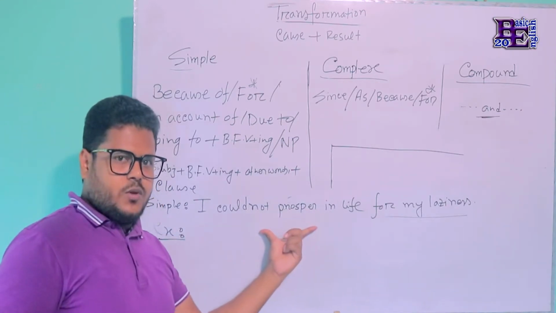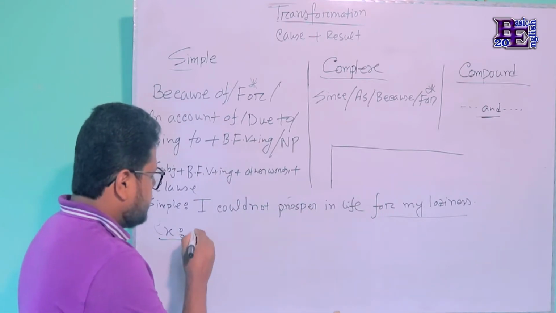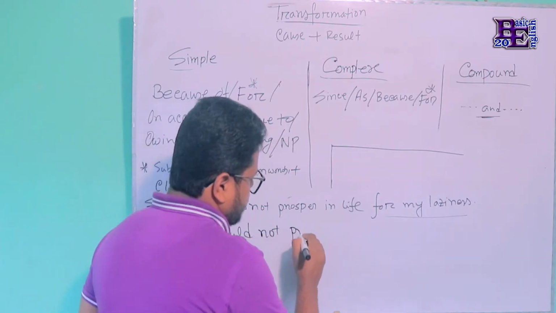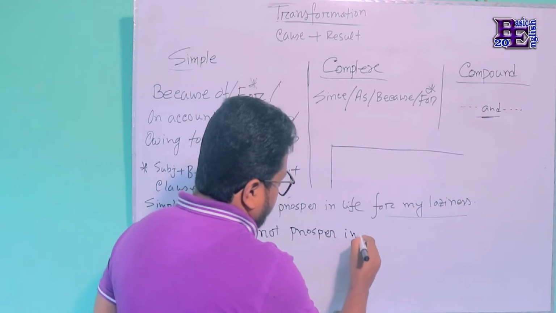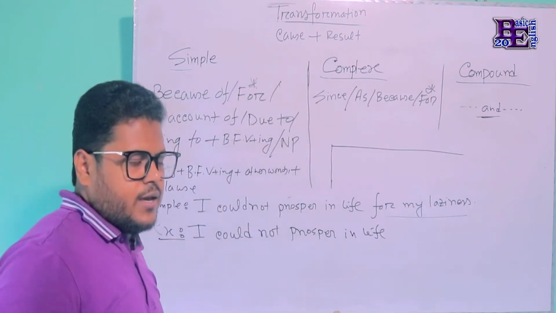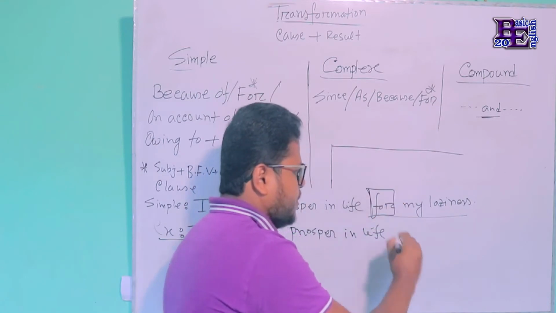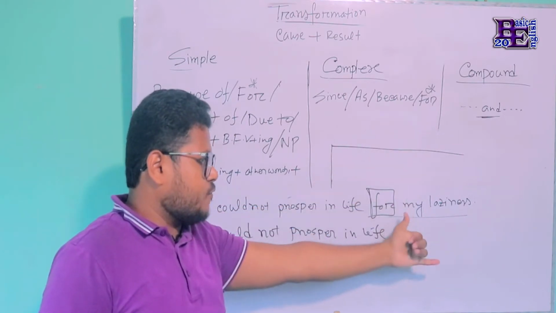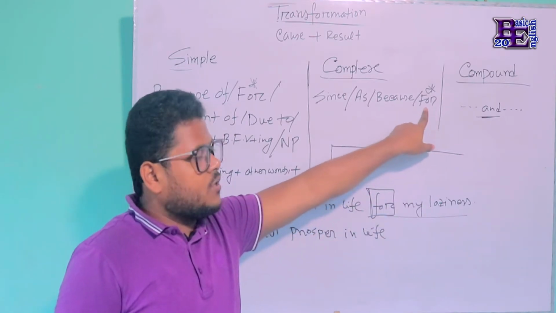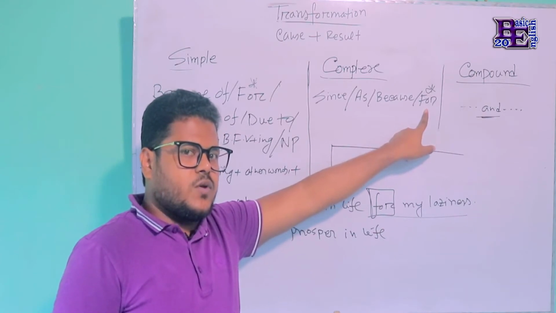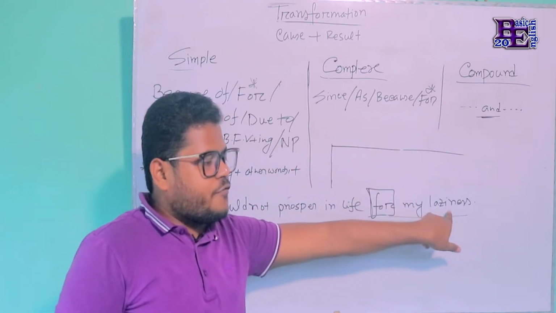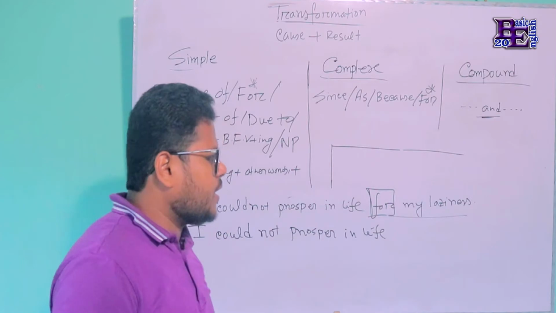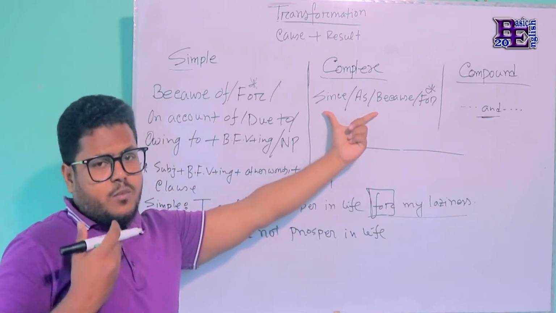Here the principal clause will be used without any change. That is, first of all I have to write: I could not prosper in life. And in place of for we have to use either of the subordinating conjunctions. Here for is a preposition, but it should be used as a conjunction. In a simple sentence after for we have to use a phrase, and in a complex sentence after for we have to use a clause, a complete clause. So you can take any of the four.